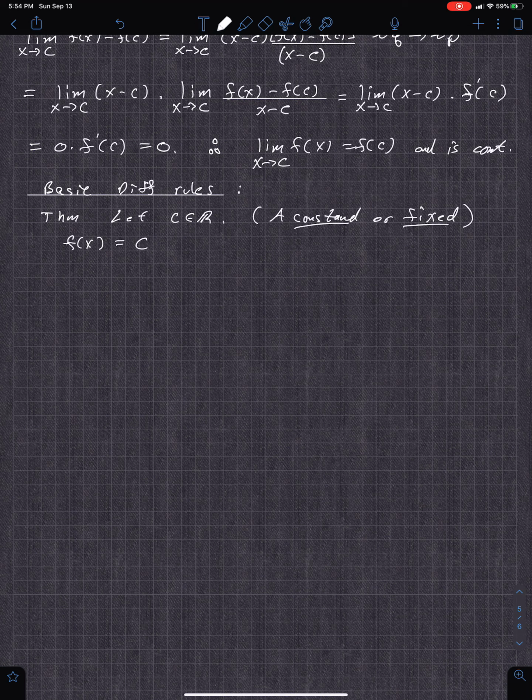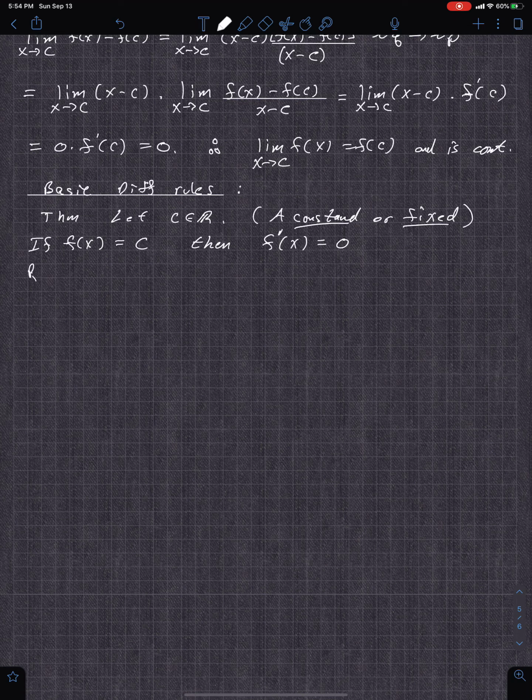All right, so then the theorem says basically the derivative. So if f of x equals c, then f prime of x is equal to 0. So the derivative of a constant is equal to 0. The derivative of a constant is equal to 0. So let's look at the proof of that.